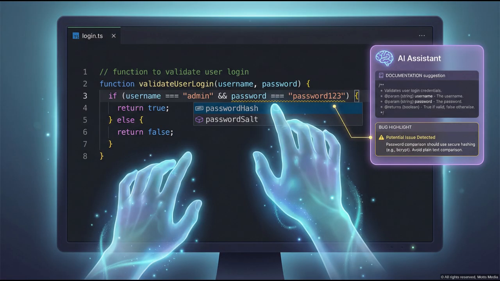AI is transforming how we write code. This split screen shows AI-assisted development in action. On the left, a comment reads function to validate user login. On the right, ghostly AI hands have written the complete code block below it.